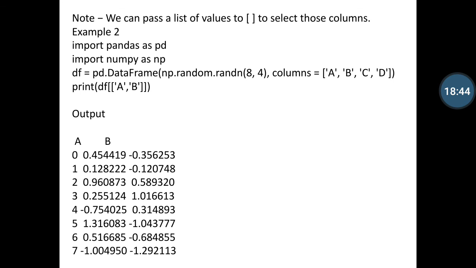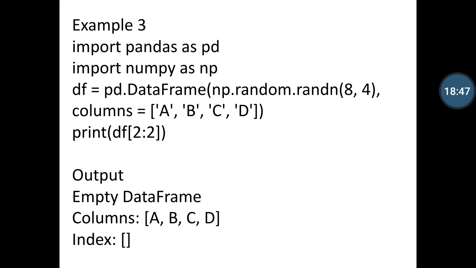You can notice here in the third example, I use a number or integer value, so I am defining the print statement df[2:2]. The output is an empty data frame with columns a, b, c, d and the index defined here. That's why it can't operate on numeric or integer values; for that we use the .loc, .iloc, or .ix method.